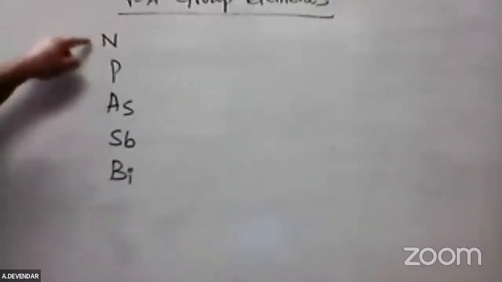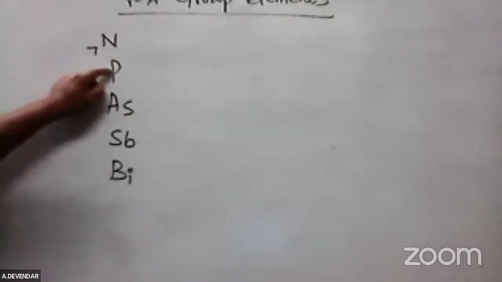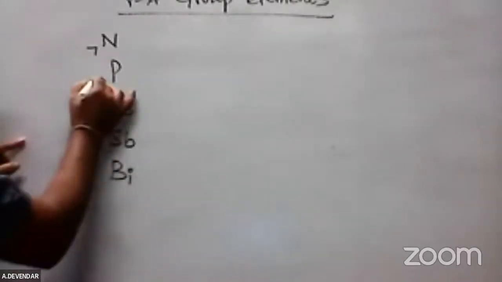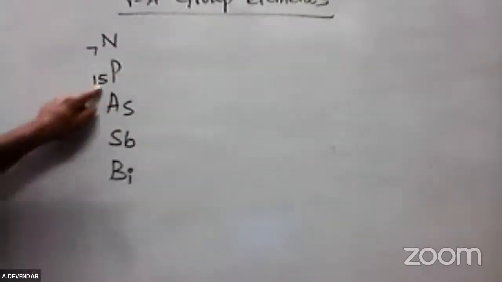So the 5th group element, nitrogen. Nitrogen is the 7th element in the periodic table. If you want the phosphorus atomic number, I already told you to add 8. We are getting 15 as the phosphorus atomic number. If you want the arsenic atomic number, add 18. So 15 plus 18 is 33.